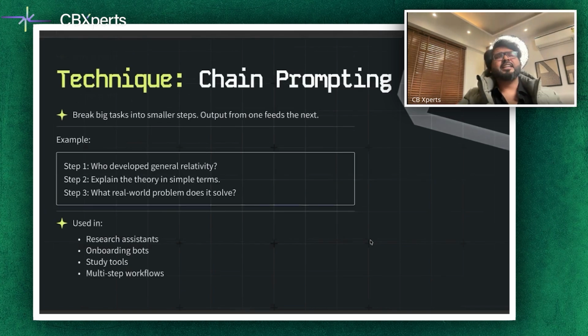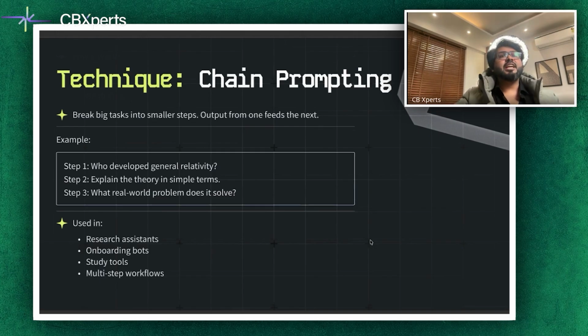And now there is another technique which is very, very interesting, which we call chain prompting. Chain prompting breaks a complex task into smaller steps. The output from one step feeds into the next. For example, step 1, who developed general relativity? Step 2, explain the theory in simple terms. Step 3, what real world problems does it solve? This technique is used in research assistants, onboarding bots, and study tools.